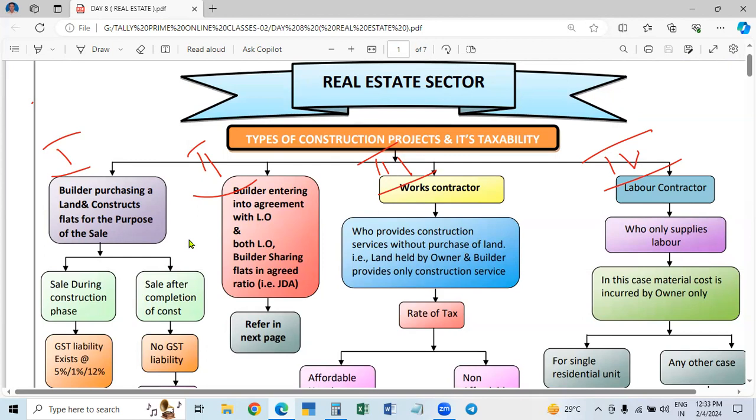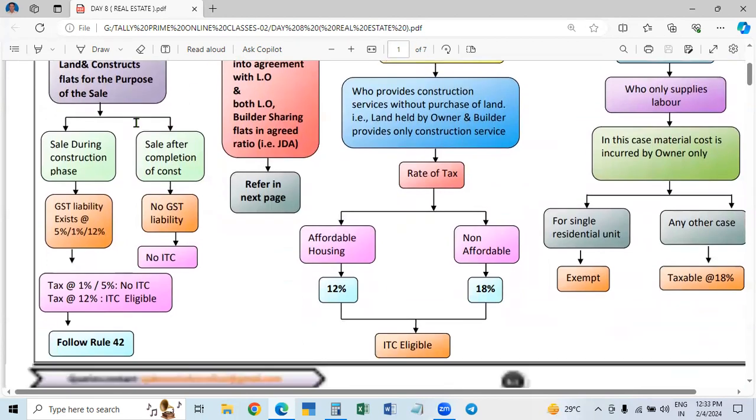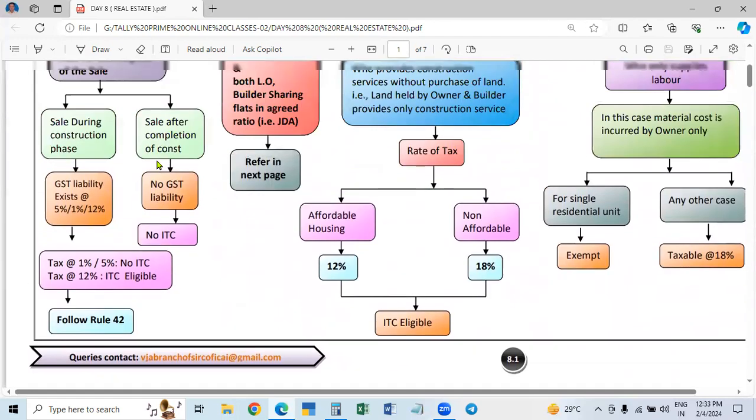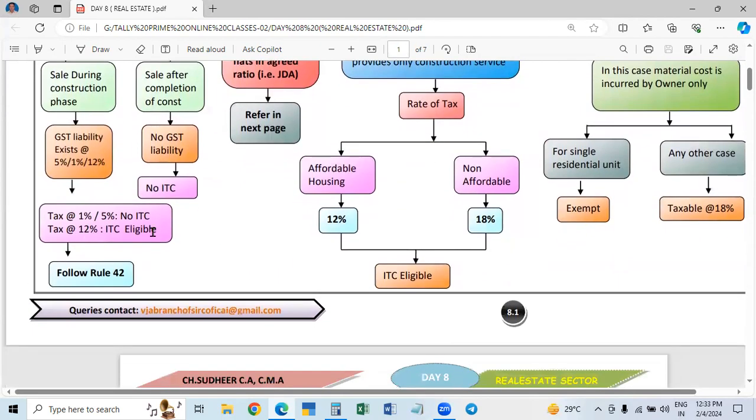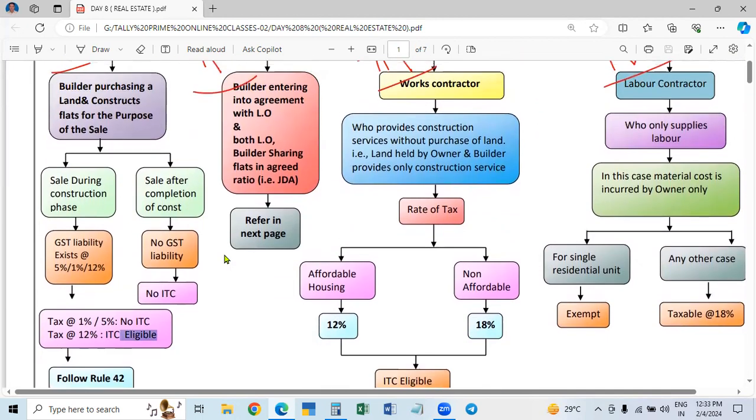So for the services and for the material, when he is purchasing, he will pay the tax, the GST. On that GST, he can claim the full ITC if it is a commercial building. The ITC is not on this 12%. If this 12% is collected from the customer and paid to the government, the builder can claim ITC from his purchases. ITC means the amount which he paid for purchasing the material and labor can be claimed back. Understand this?